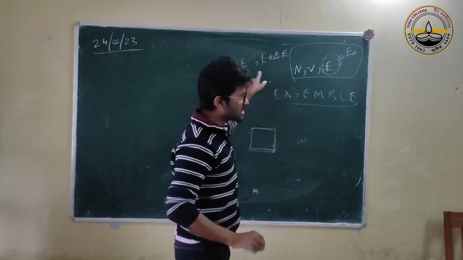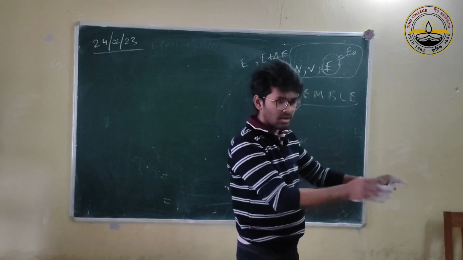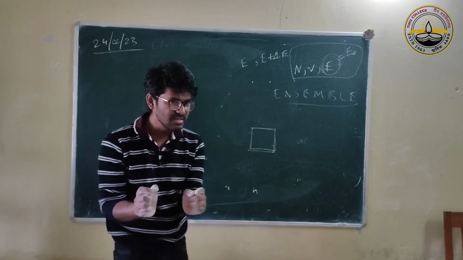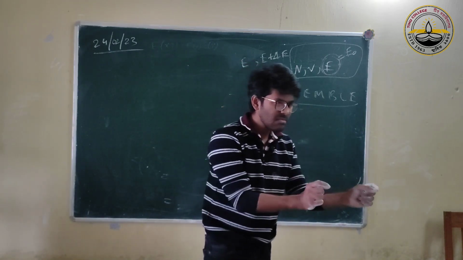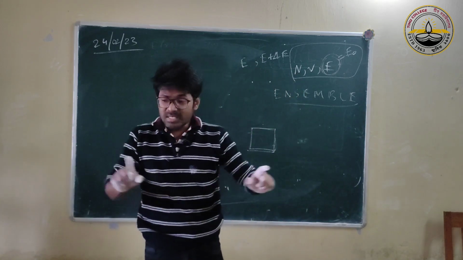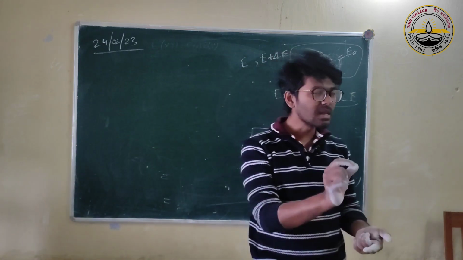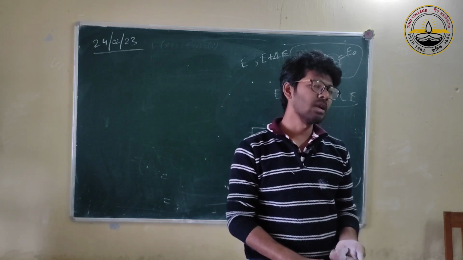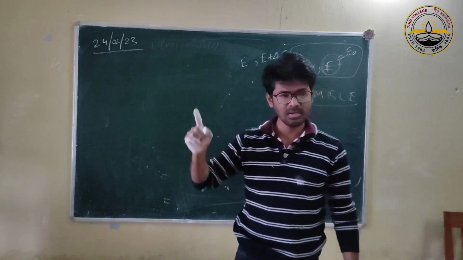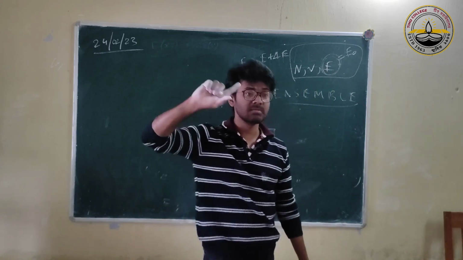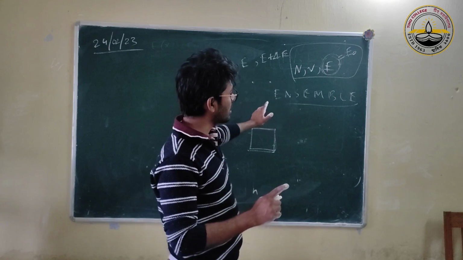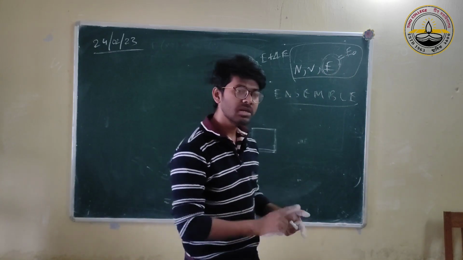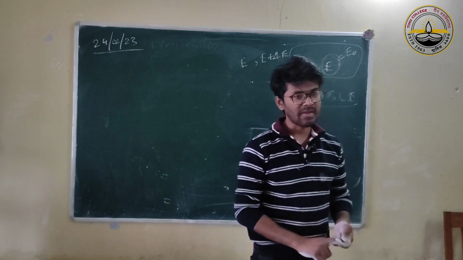If this is the case, N and V are fixed. All these copies are the same, but some of them can have energy E, some E plus delta E, some maybe in between the two. This kind of collection, when energy is allowed to move a little bit, keeping the temperature fixed, is called a canonical ensemble. And there is another kind, grand canonical, which we'll discuss much later. And in a microcanonical ensemble, where E is constant like this, fixed, the temperature has to be derived from this.